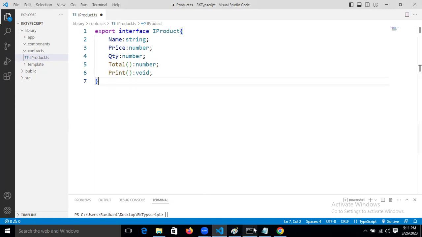Import statements are there in Java also. Don't confuse yourself, guys. Every time I'm comparing with Java, because you guys are Java developers. If I compare with that technology, you will catch up on the concept easily. That is the reason I'm explaining these things.